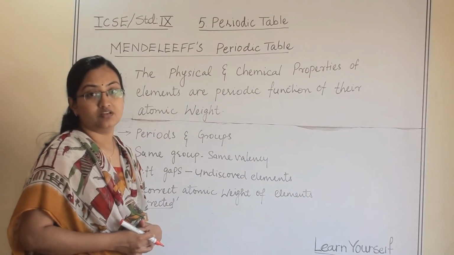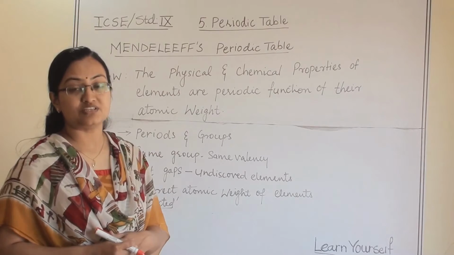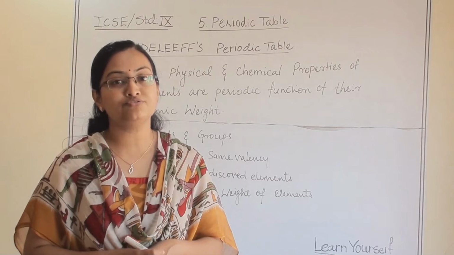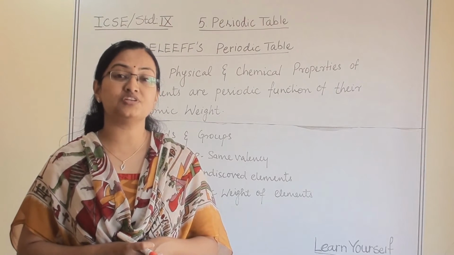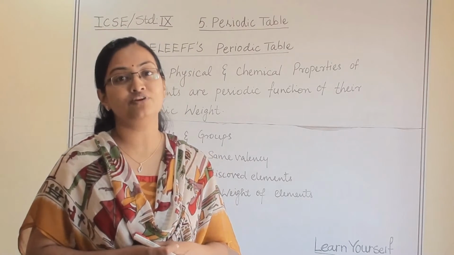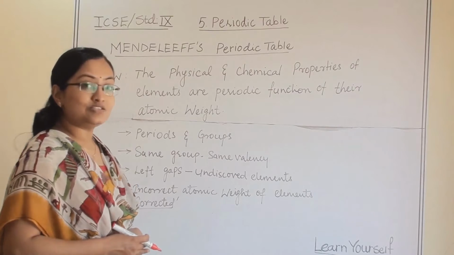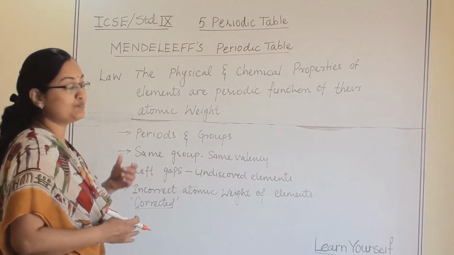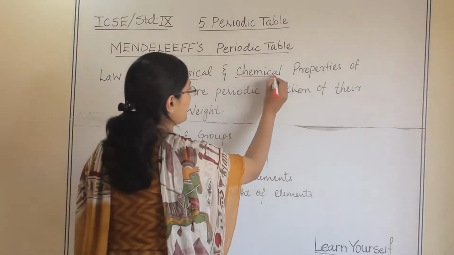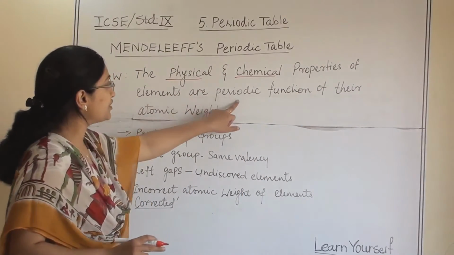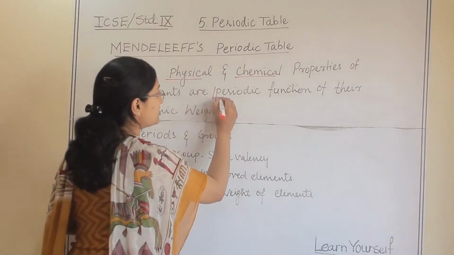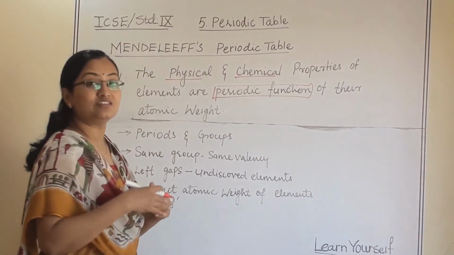Mendeleev's periodic table. Mendeleev was the first chemist who gave the name periodic table to the arrangement of elements, and his contribution has been largely appreciated, so he was called the father of the periodic table. So let us first see the law of Mendeleev's periodic table. He said that the physical and chemical properties of elements are a periodic function of their atomic weight.